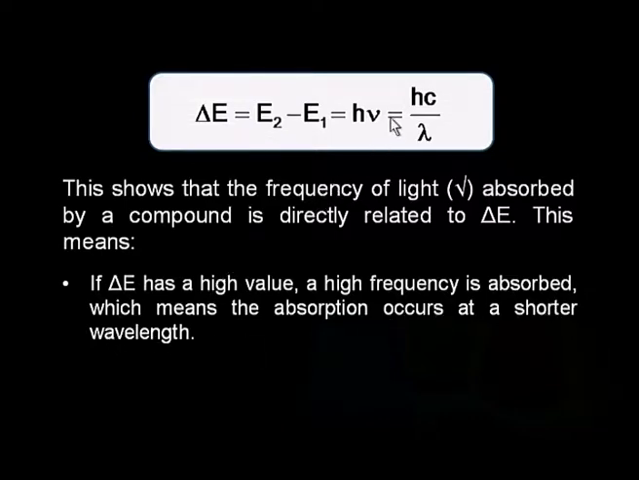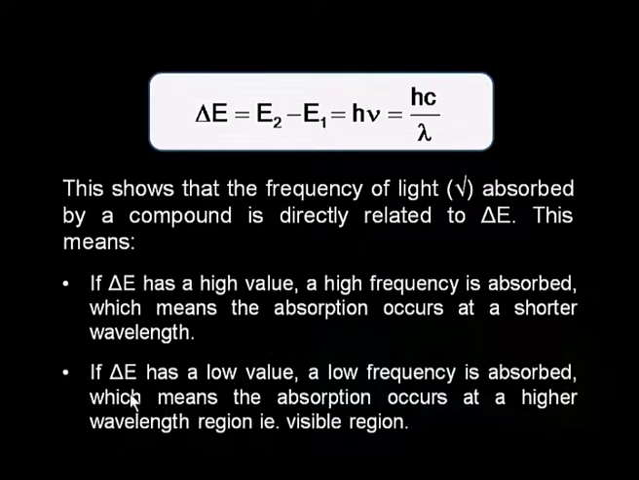This should be clear to you: delta E is directly proportional to the frequency of light, whereas it is inversely proportional to the wavelength of light. Now, if delta E has a lower value, a low frequency of light will be absorbed by the molecule, which means that the absorption occurs at a higher wavelength, in the visible region.